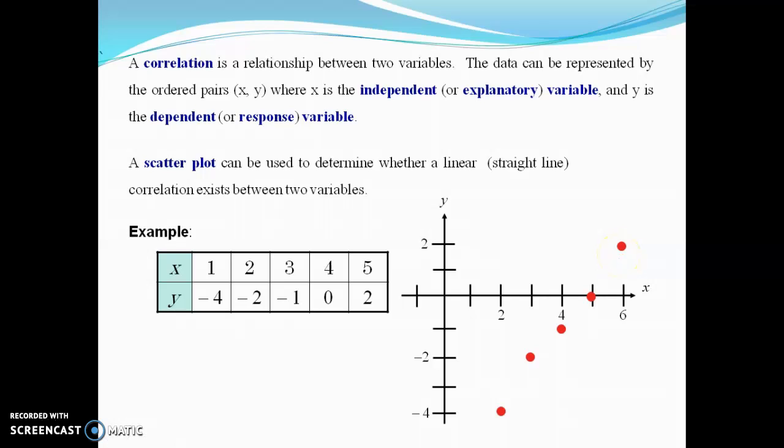So this is the example of the scatter diagram, and the values of the variables x and y are plotted on the x coordinate and y coordinate. Have you understood, dear students? Okay, thank you.